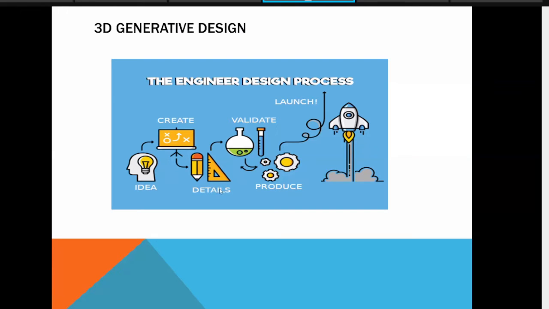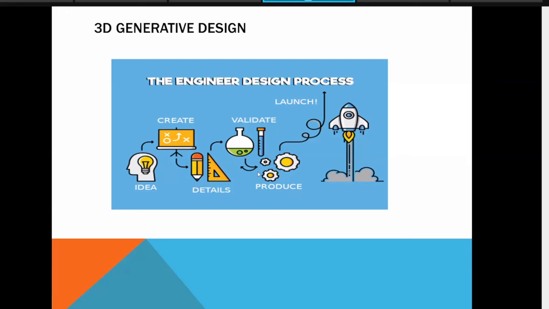Then we can create a paper model or use languages to create a model, and then using AI ML you can validate that model, followed by actual production and launch. Of course, this diagram is related to rocket launching, maybe satellite launching, but the process is near about the same for all other modeling also.